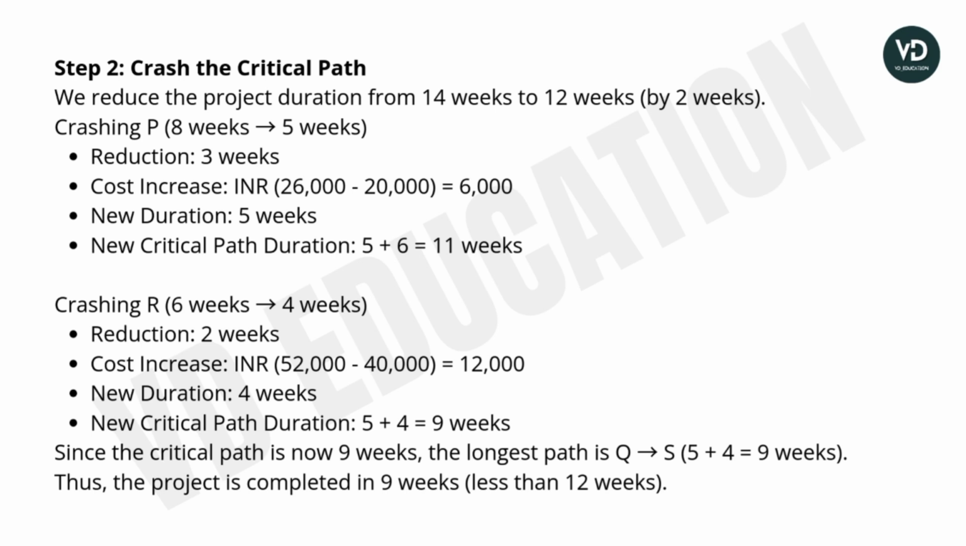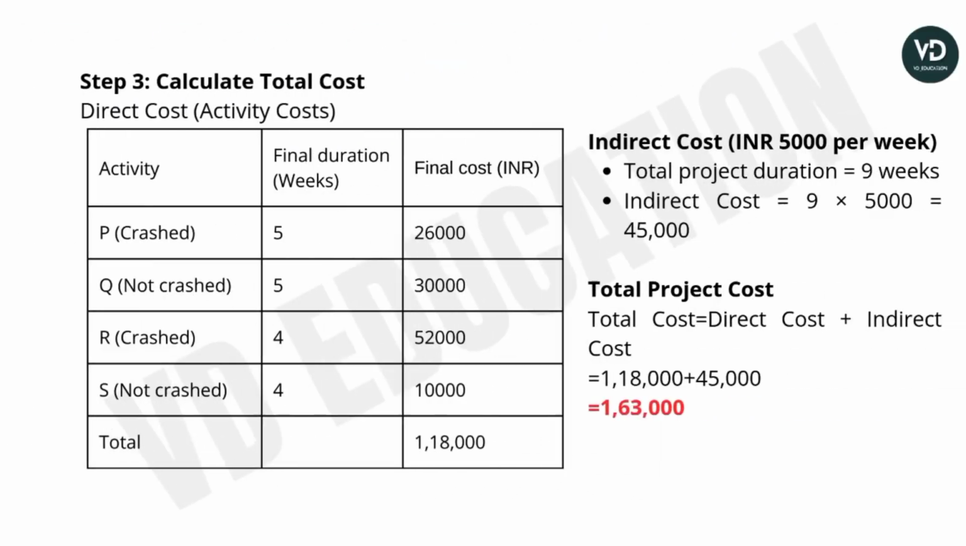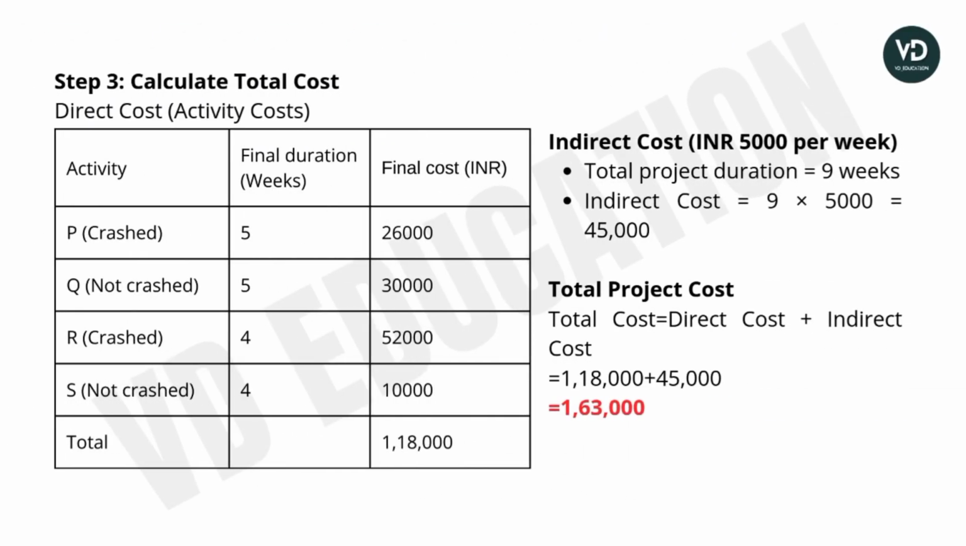Okay. Since the critical path is now 9 weeks, the longest path is Q to S, 5 plus 4, that is 9 weeks. Thus, the project is completed in 9 weeks, less than 12 weeks. Step 3. Calculate the total cost.